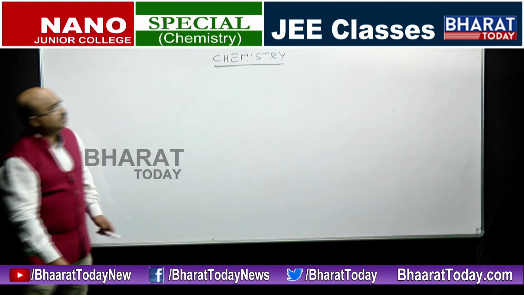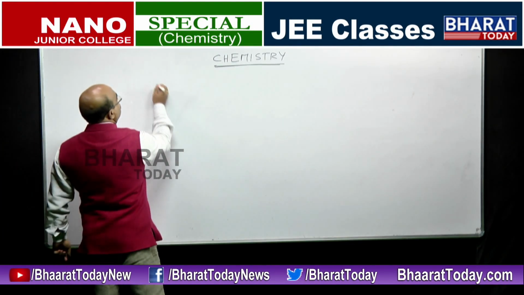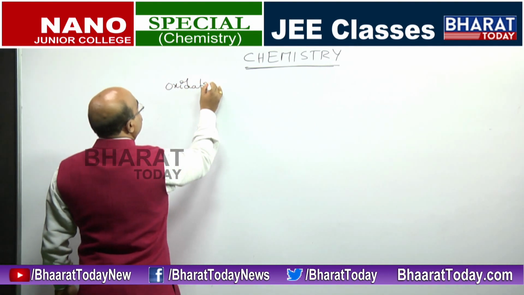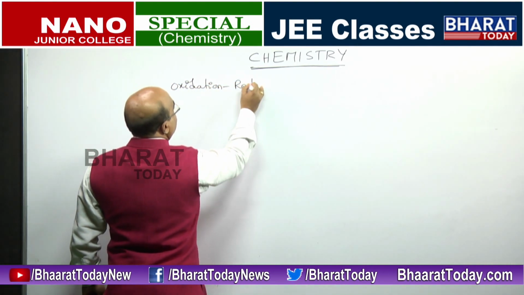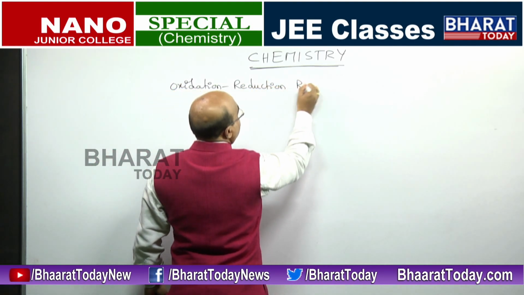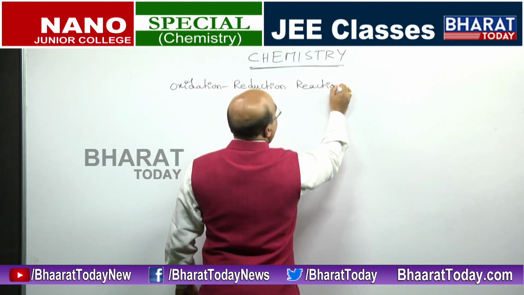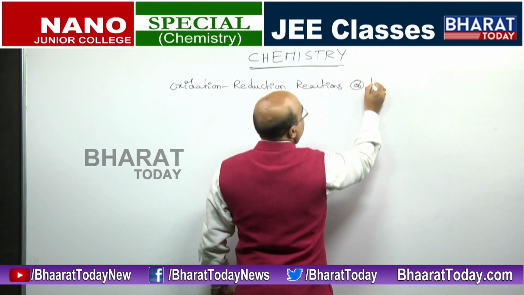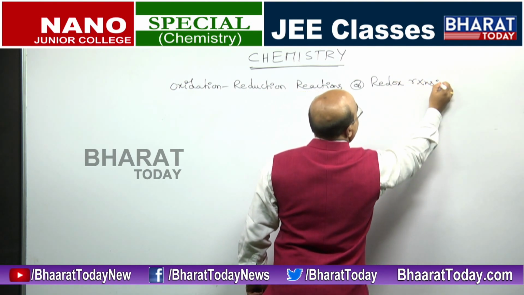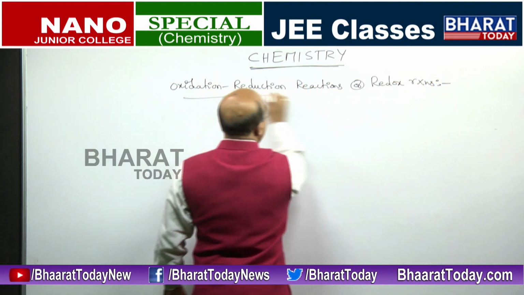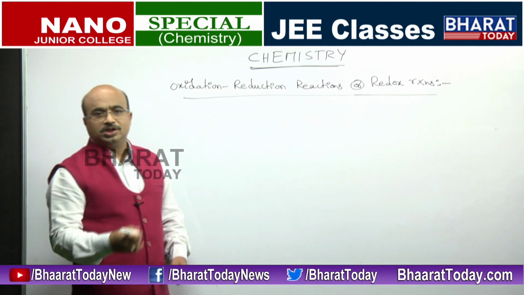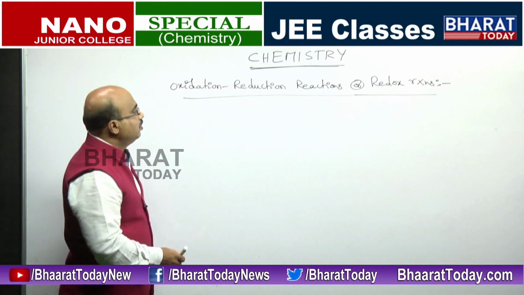So the earlier definitions of oxidation and reduction reactions, which are simply called redox reactions. So how to classify a reaction as an oxidation or reduction?